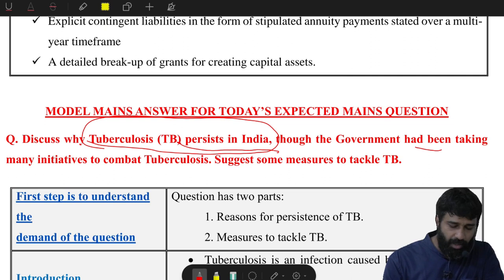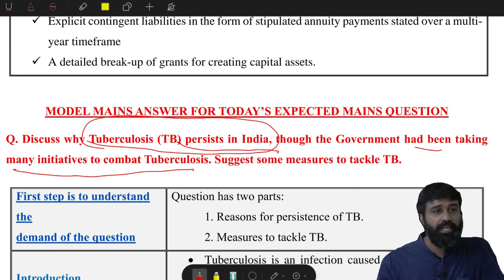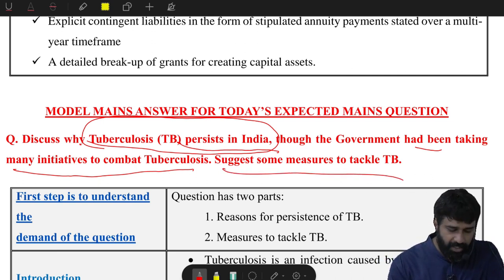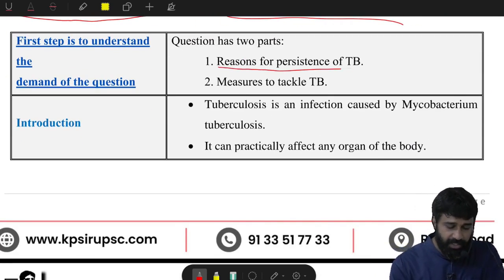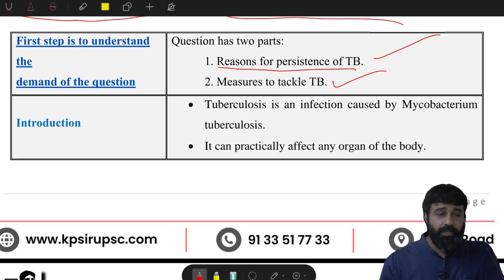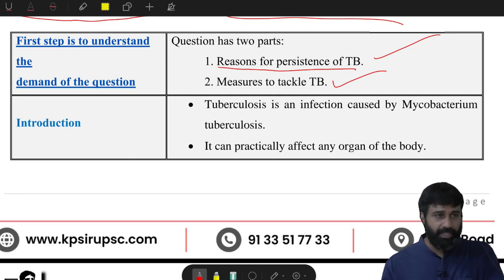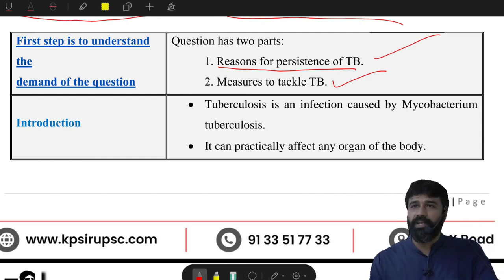First point: though the government has been taking many initiatives to combat tuberculosis, this is not a criticism of the government. The government has been striving its best. But you need more innovative measures to cut the TB issue. Therefore, suggest some measures to tackle TB. So the question has two parts: reasons for persistence of TB and measures to tackle TB. And discuss is an all-encompassing directive, therefore you can take a 360-degree analysis of TB.